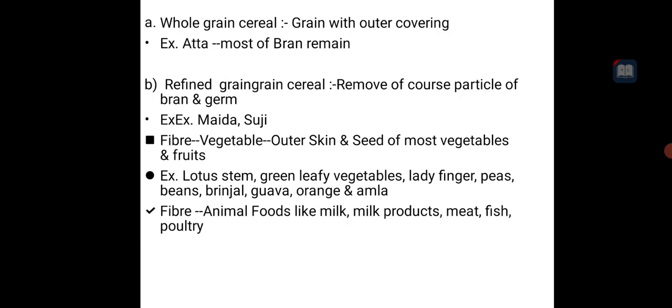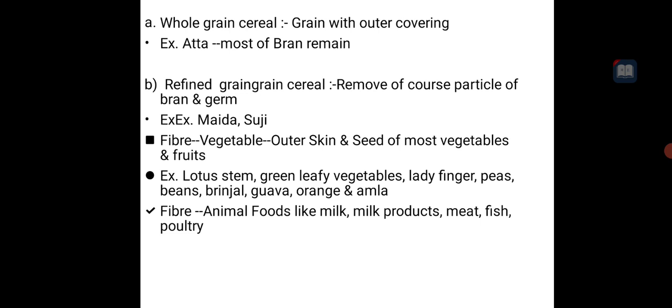So next is the whole grain cereal. Grain with the outer covering is called whole grain cereal. What is whole grain cereal? If you grind the whole grain without removing the outer covering, that is atta, the best example of whole grain cereal, whole grain flour. So whole grain cereal is grain with the outer covering.